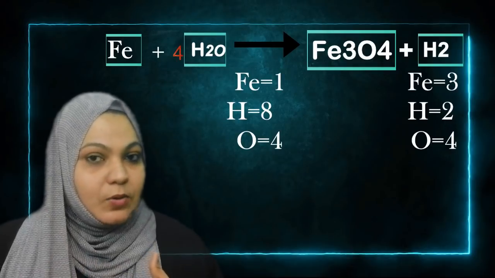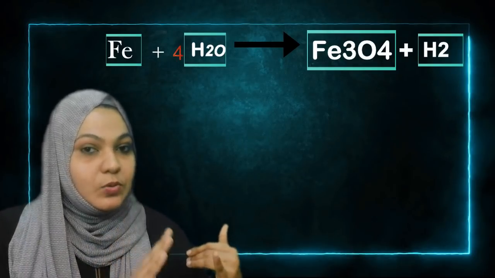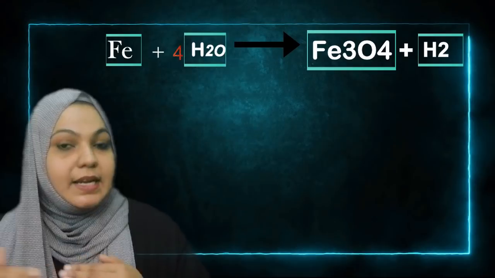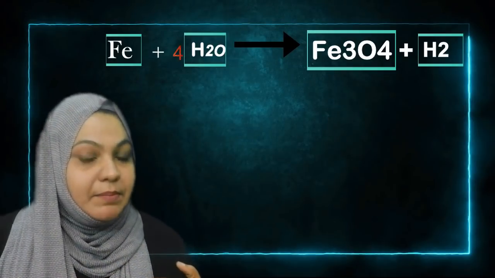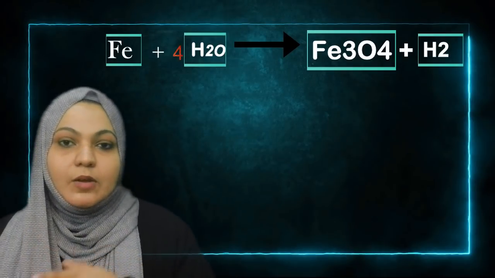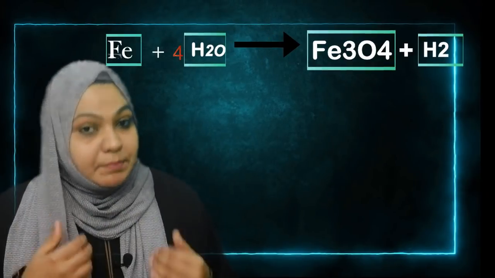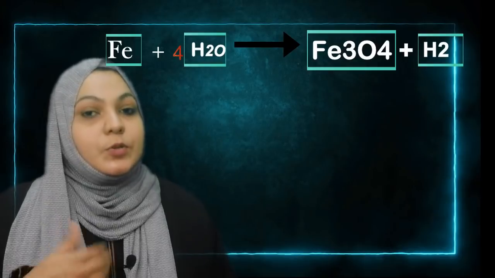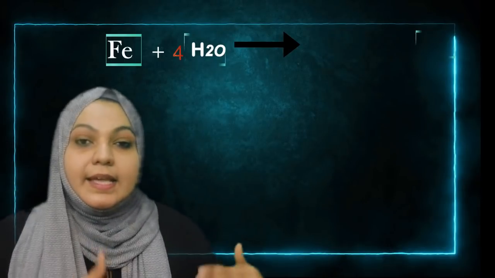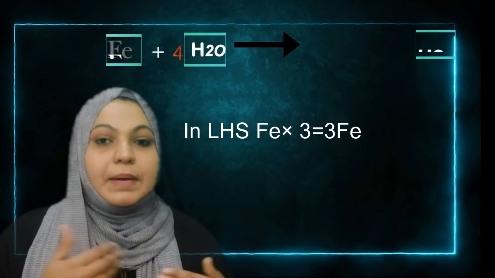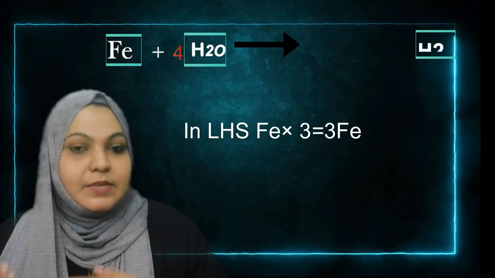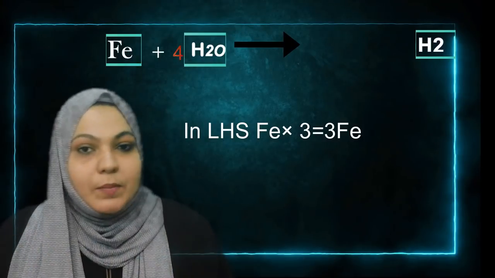Now hydrogen has changed. First it was 2 on the left hand side and right hand side. Now hydrogen becomes 8, and oxygen on the left hand side and right hand side is 4. You can pick any of these elements to proceed further. Here you can see on the left hand side iron is 1, but on the right hand side iron is 3. So when you multiply by 3, the problem is solved.